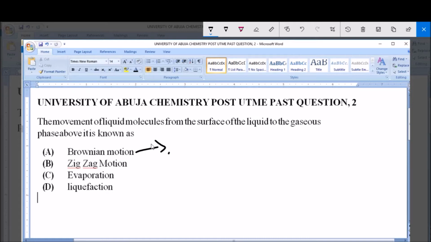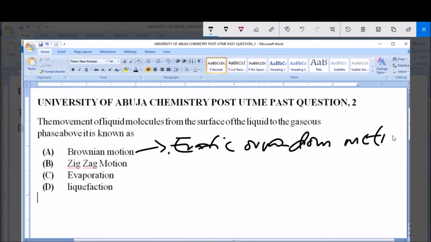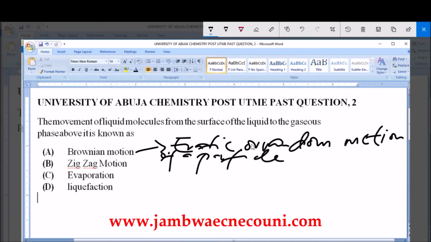Brownian motion refers to the erratic random movement of microscopic particles in a fluid, air, or any other medium. So whenever you hear of an erratic or random motion of a particle, it is referred to as random motion, either in a liquid, in a fluid, or in air. You notice the motion of smoke particles. Now these are Brownian motion.